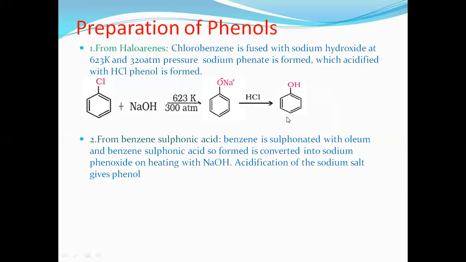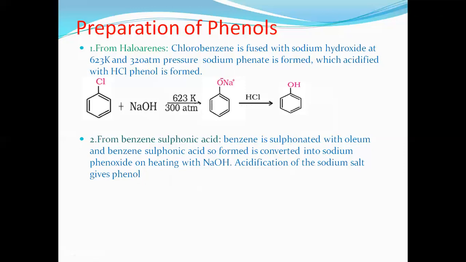Second method, from benzene sulfonic acid. The word says benzene, so there must be benzene. Sulfonic acid, SO3H. That means an SO3H group is directly attached to benzene, called benzene sulfonic acid. Benzene is sulfonated with oleum. Benzene sulfonic acid is formed, which is converted into sodium phenoxide on heating with NaOH. Once we get sodium phenoxide, very simple. Acidify with what? Some acid, commonly HCl is used.